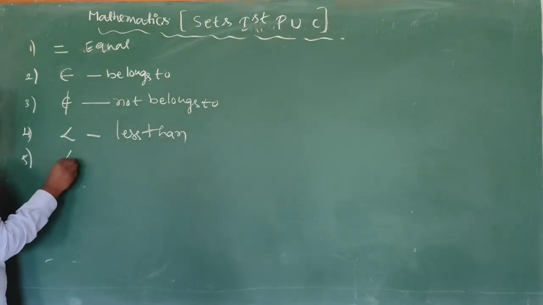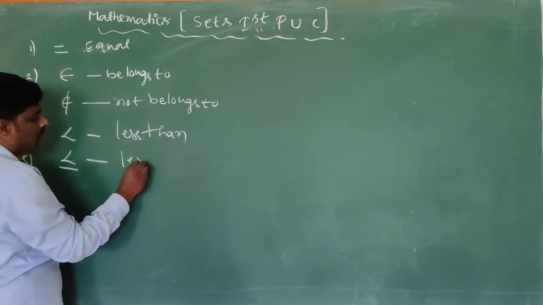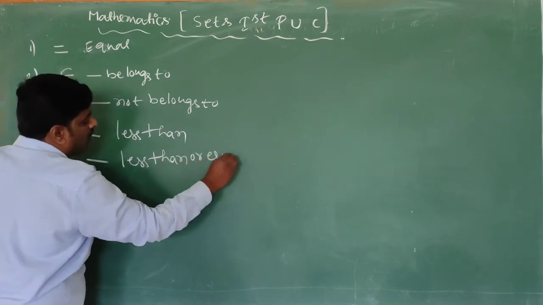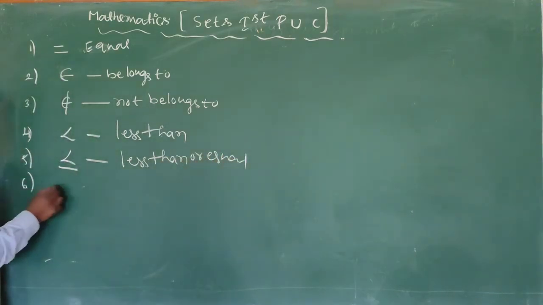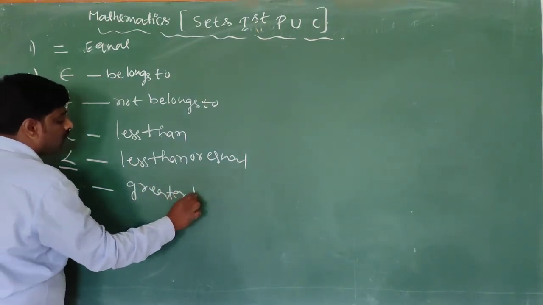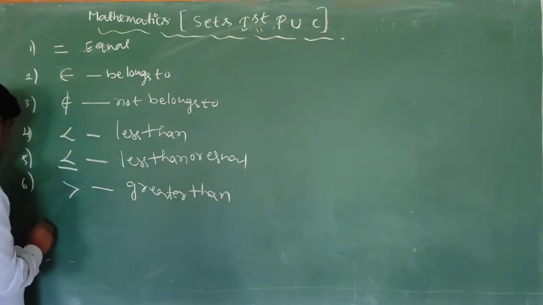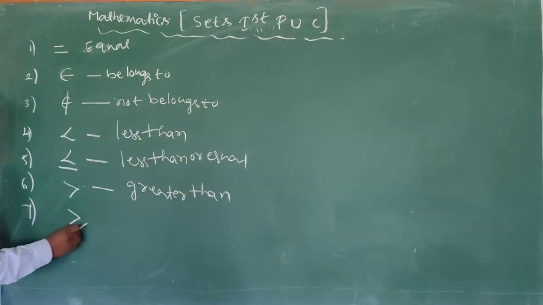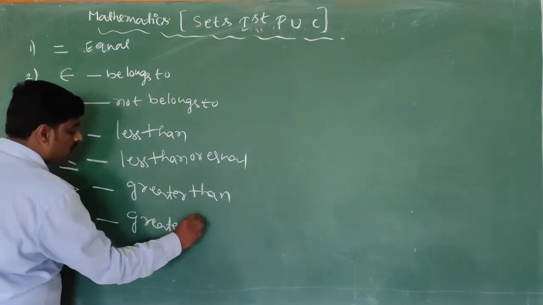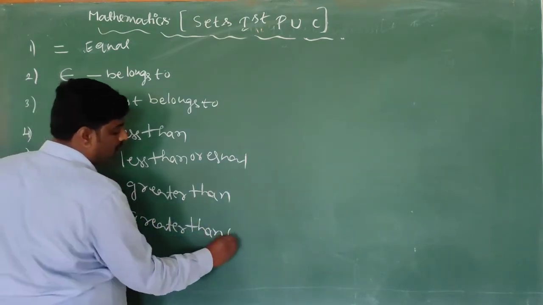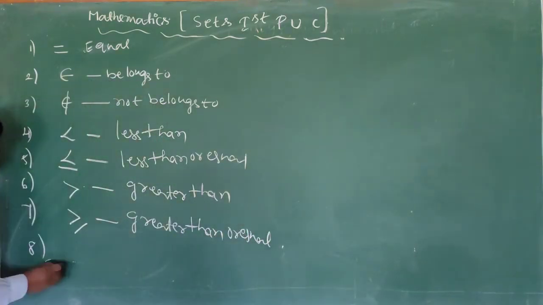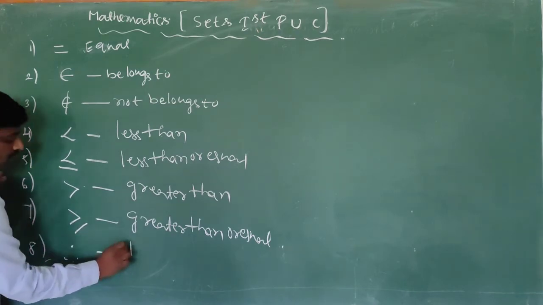This one is less than or equal. This one is greater than. This one is greater than or equal. This one is therefore.